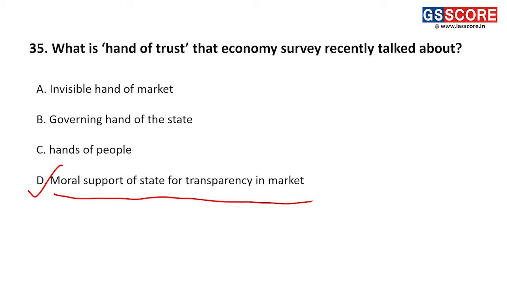So invisible hand is a very popular concept in economics, that markets have an invisible hand. There is nobody who is operating, yet markets typically have equilibrium. Markets conduct the trade without anybody operating it. So it's almost like there is some pattern in randomness.